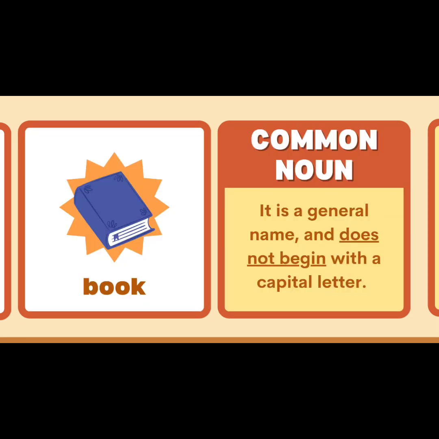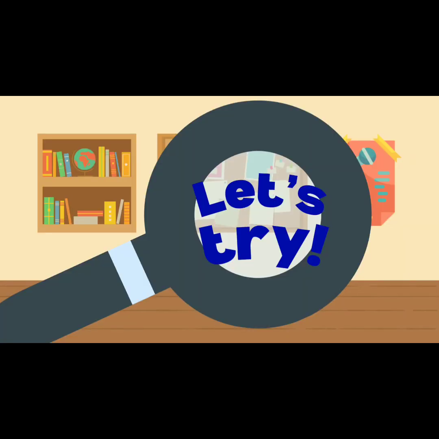What is a common noun? It is a general name and does not begin with a capital letter. Examples: book, exclamation mark. It is a name of an object and it does not begin with capital letter. Now you have learned about proper and common noun. Let's try with some more examples for better understanding and knowledge.